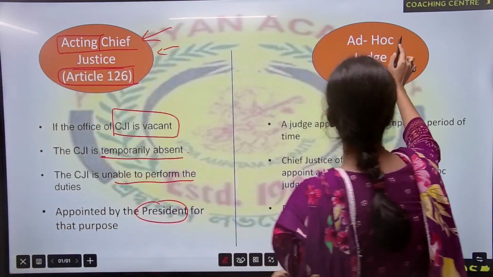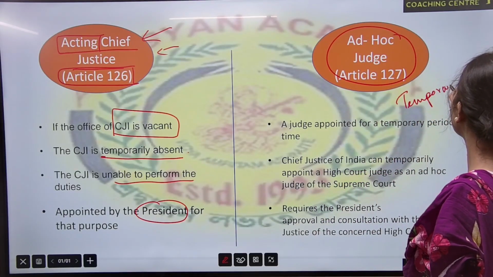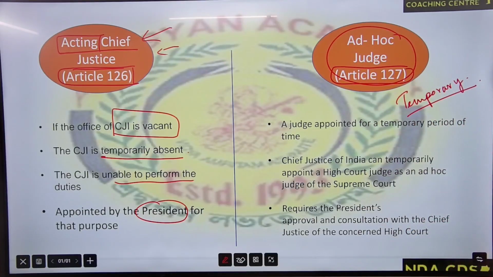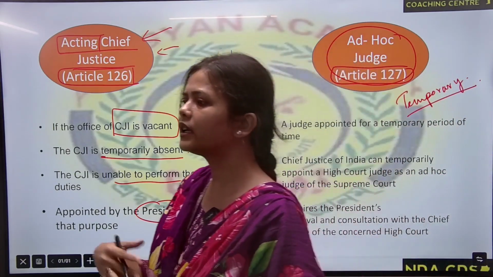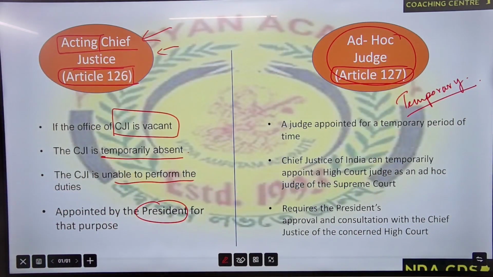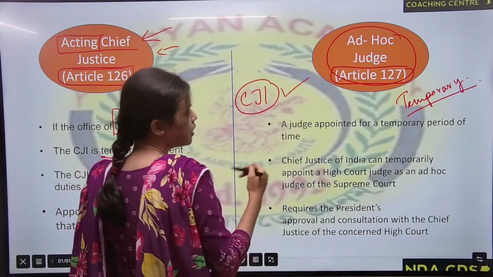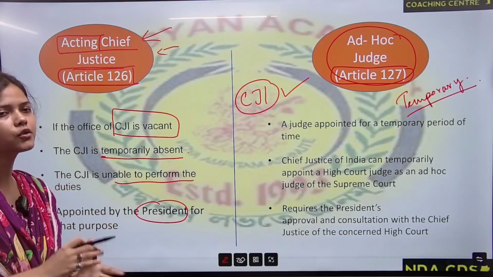Then ad hoc judges. Ad hoc judges means temporary judges, Article 127. When these ad hoc judges are appointed: if the workload of the Supreme Court is very heavy, then the Chief Justice of India can temporarily appoint some judges to reduce the workload, for the better working of the Supreme Court.